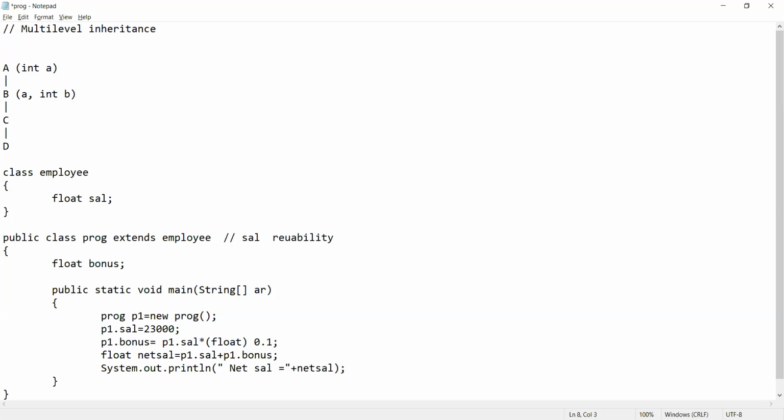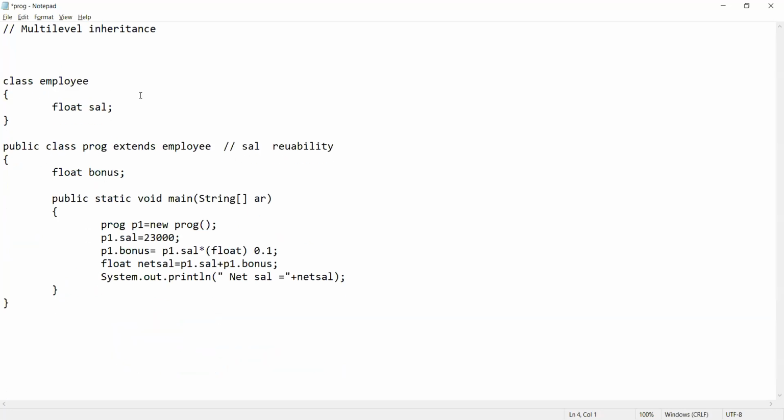Now if I talk about C, C is a child of B, so it will have a and b from B, and if it is having a unique property, this will be the structure of the C class. In a similar way, D is a child of C, so D will have a, b and c coming from the C class, and apart from that, if it is having a unique property. So basically the last child will have properties of all the parents, right? So this kind of inheritance is called multi-level inheritance.